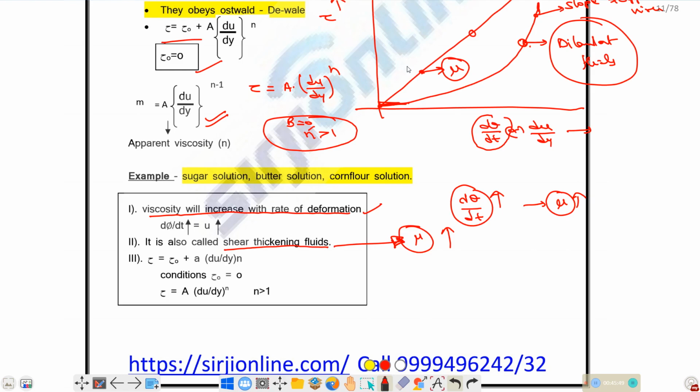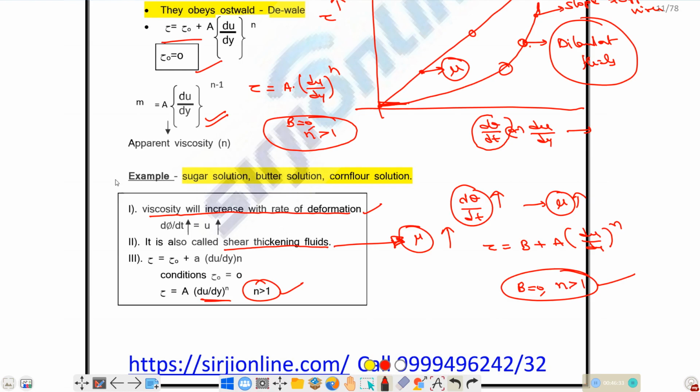In case of non-Newtonian fluid, we have discussed the first one, dilatant fluid. For dilatant fluid, the relationship between tau and du by dy will be this curve. As this curve has an increasing slope, the apparent viscosity of the fluid will increase with respect to d theta by dt. We name it a shear thickening fluid. In the relationship tau is equal to b plus a into (du by dy) whole to the power of n, we have b equal to 0 and n greater than 1 for dilatant fluid.